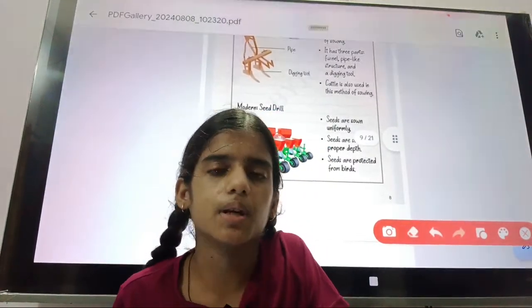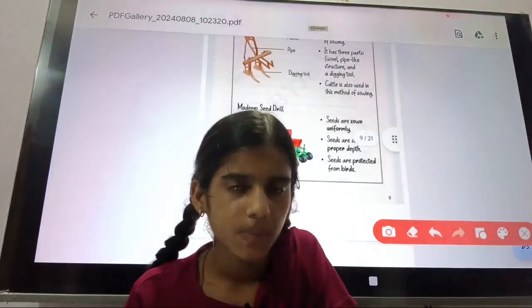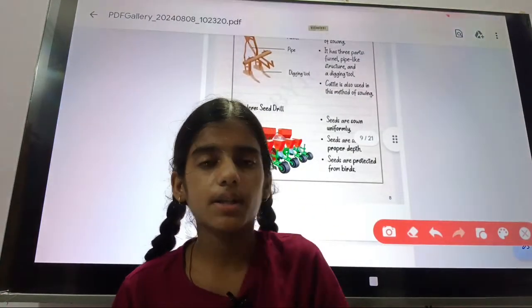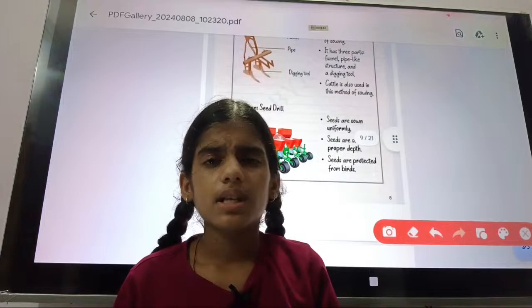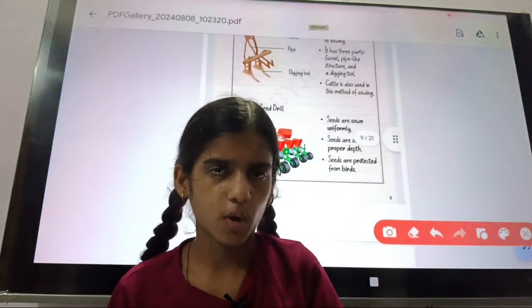And the seed drill had the advantage that the seeds are sown uniformly. Seeds are sown at the proper depth, and seeds were not eaten by the birds. These were not achieved by manual sowing.